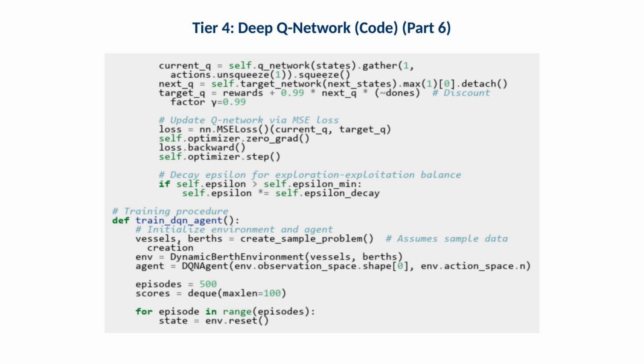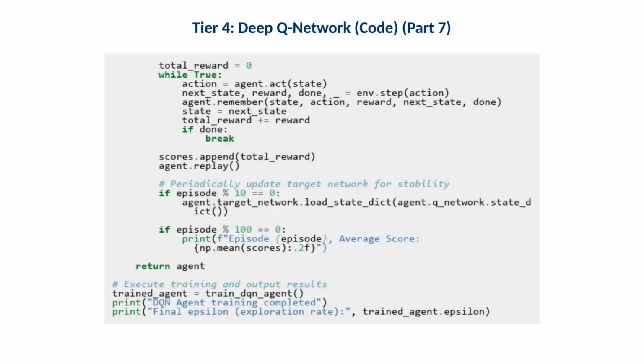This section computes targets using a target network and updates the queue network via mean-squared error loss. Operationally, the target network is a stabilizer. Without it, the learning targets move too quickly and the policy can oscillate. This section decays the exploration rate and periodically updates the target network. Operationally, exploration decay is how you shift from learning to execution. Early randomness explores the decision space. Later, the agent commits to the best learned assignment patterns.